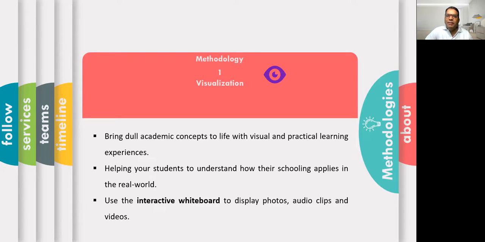Otherwise, if you start your class and deliver the lecture only through the audio method, you are just completing a formality and the children are not going to listen. If you simply deliver your lecture with the talk method as you do in a traditional classroom, in the online class it is not very effective.